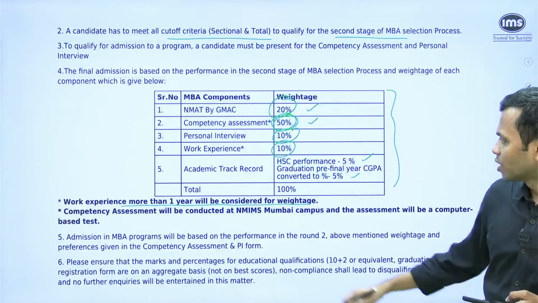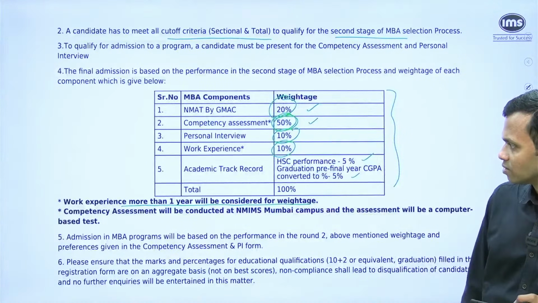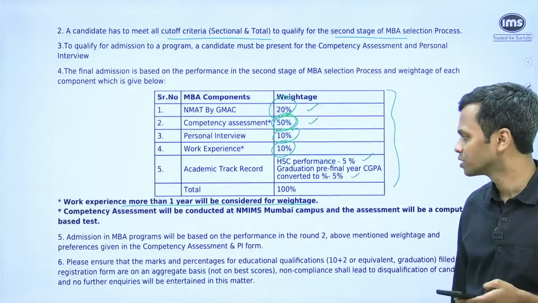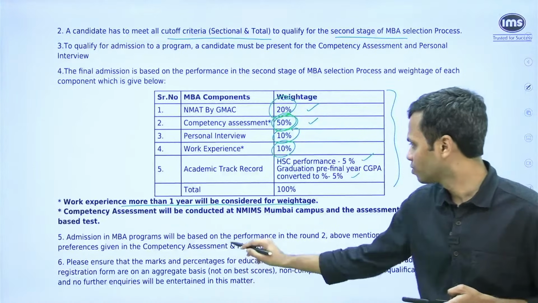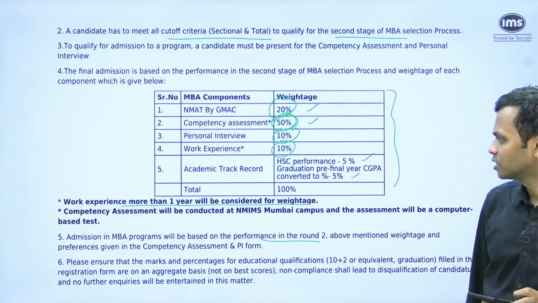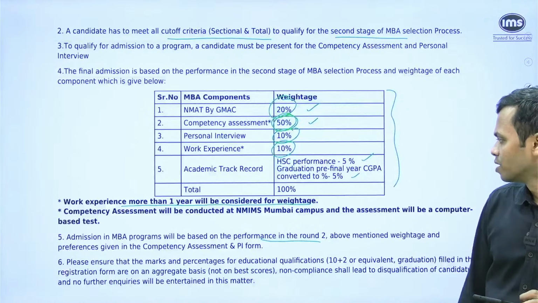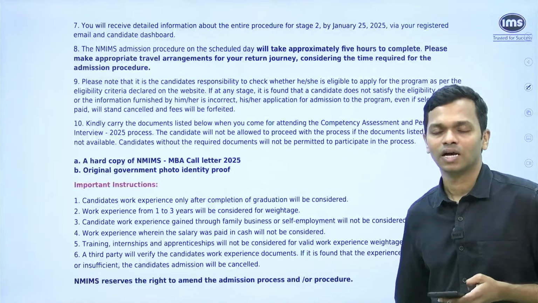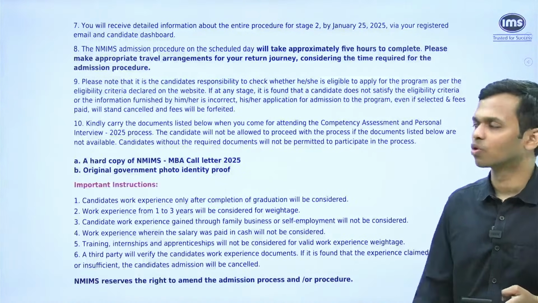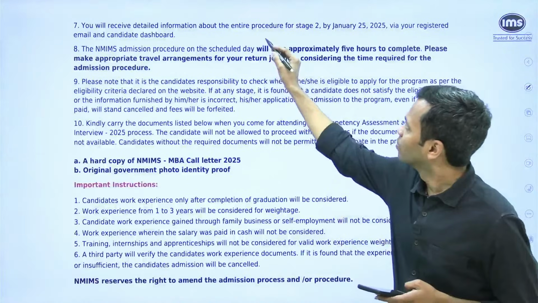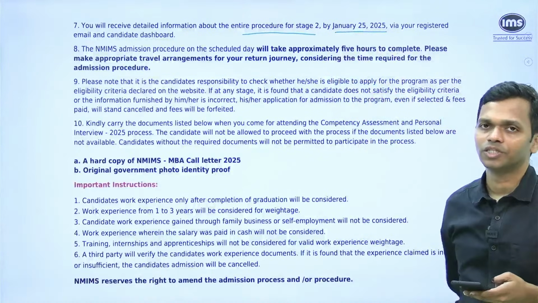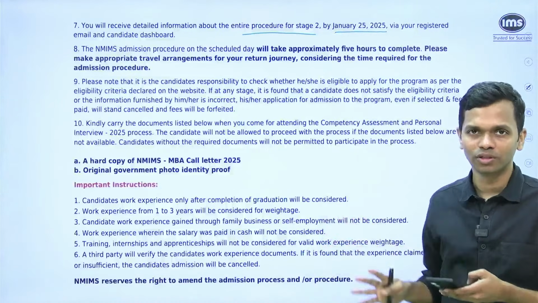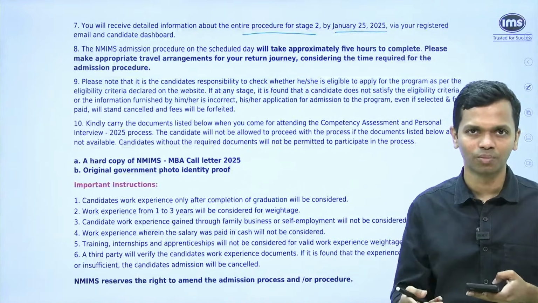Now they have mentioned that this is fine. The next point does not matter too much. It's going to happen on campus. That is what they have written. Admission will be based on performance in round 2, above mentioned weightage and preference given in the competency form. All of this is fine. This again, you can go through the document once they release it again. As I said, they released it and they revoked the documents. You will receive detailed information about the entire procedure for stage 2 by 25th Jan. So they have themselves mentioned that right now this is not the whole thing. They are going to share more details. You'll get more communication from them.